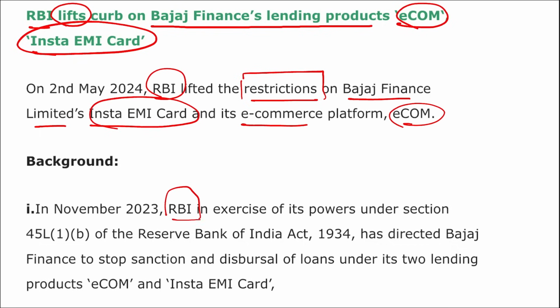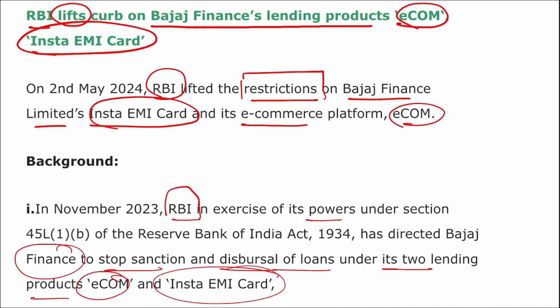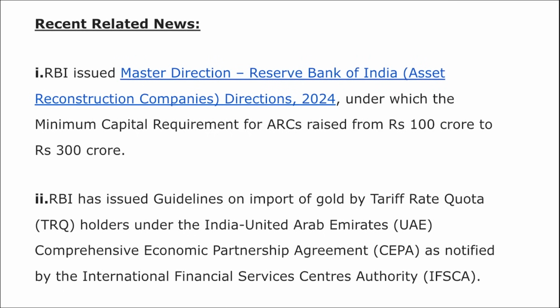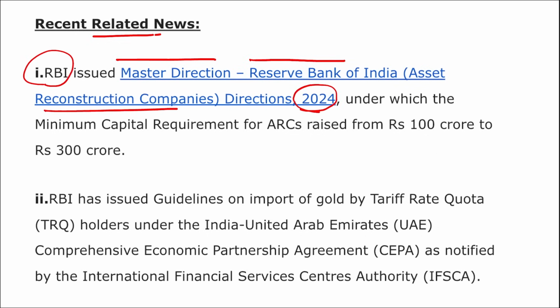In November, RBI, in exercise of its powers, directed Bajaj Finance to stop the sanction and disbursal of loans under its two lending products, eCom and Insta EMI Card. Apart from this, there are some recent related news. RBI has issued the Master Directions on Asset Reconstruction Companies 2024, under which the minimum capital requirement for ARCs has been increased from 100 crore rupees to 300 crore rupees.